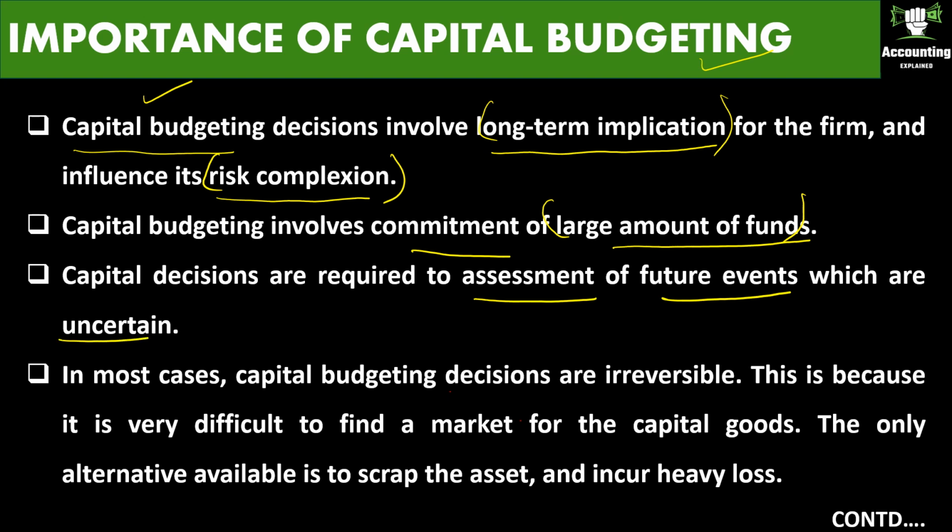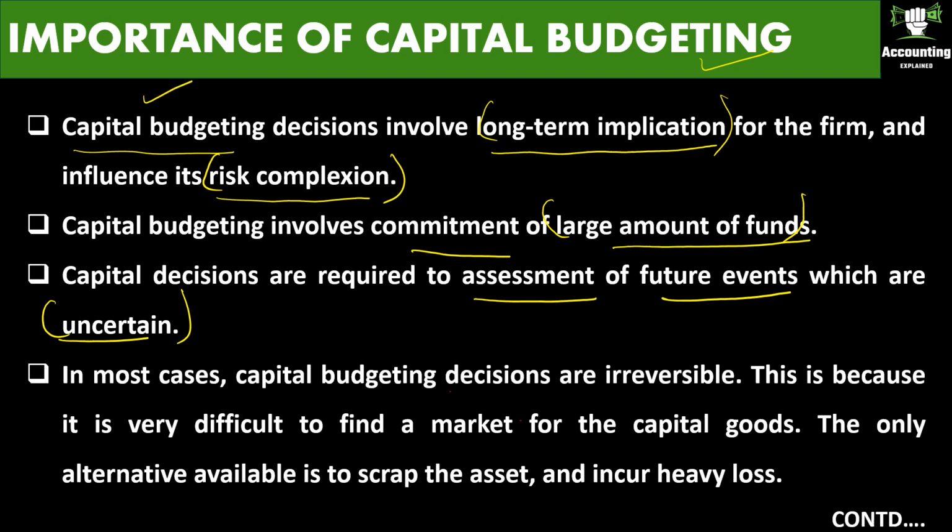What are the future events which we consider? We want to maximize returns in the future from that investment. But the future is always uncertain, right? So though we want to maximize returns in the future, that is uncertain.